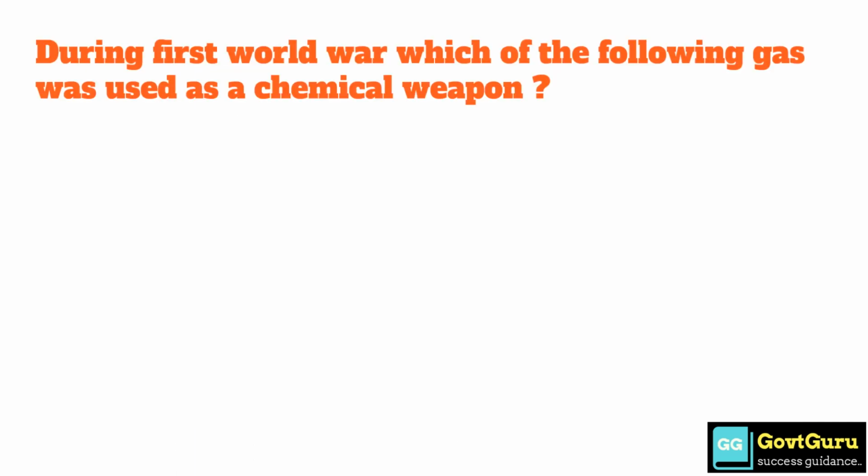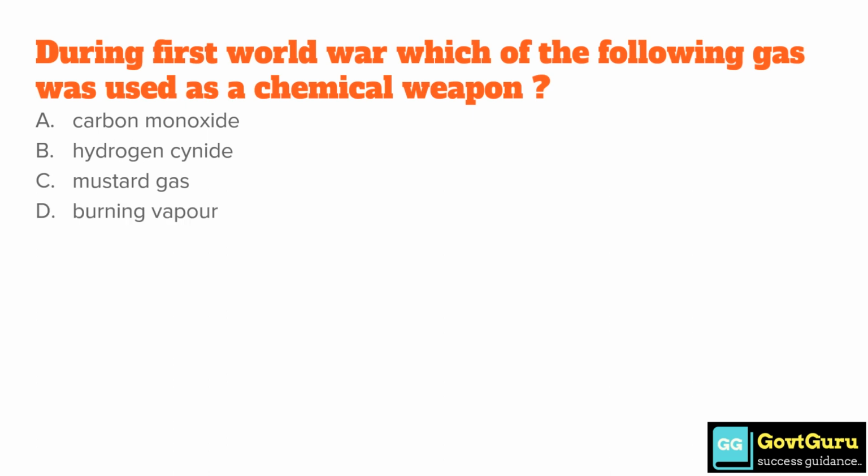During First World War, which of the following gas was used as a chemical weapon? Option A carbon monoxide, option B hydrogen cyanide, option C mustard gas, option D burning vapor. The correct answer is option C mustard gas.